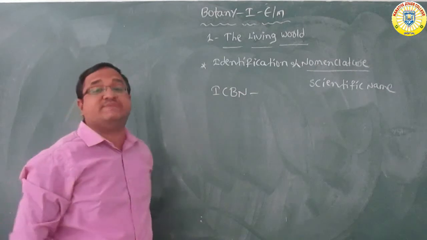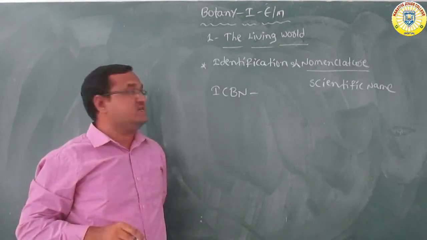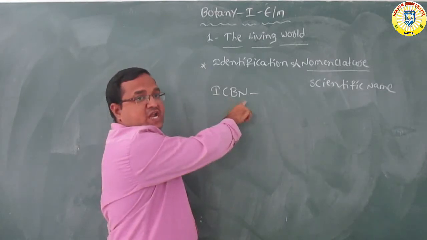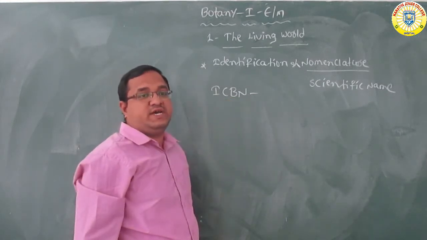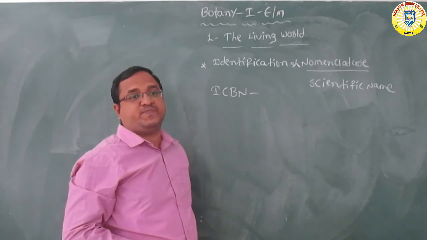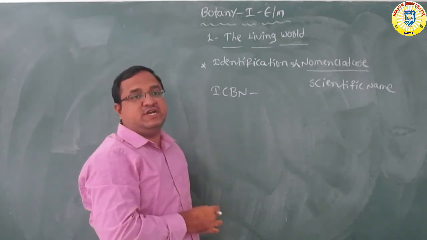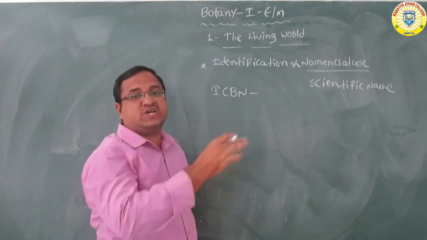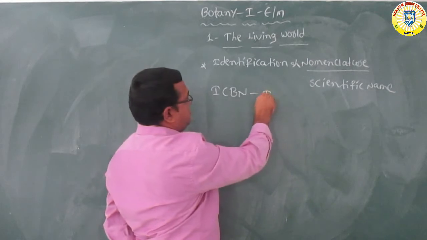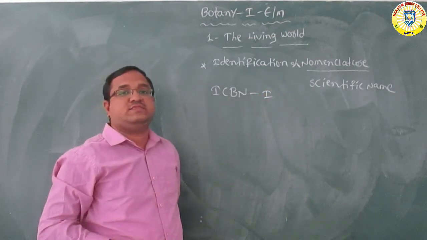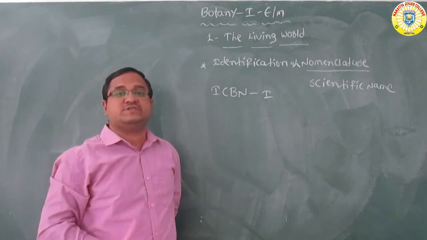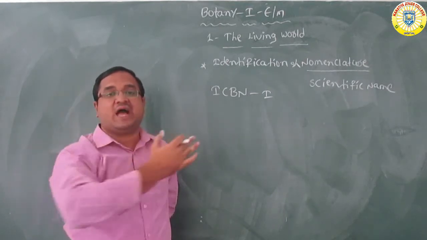What is meant by ICBN? ICBN means International Code for Botanical Nomenclature. So for plants, these scientific names are based on agreed principles which were provided by the ICBN.